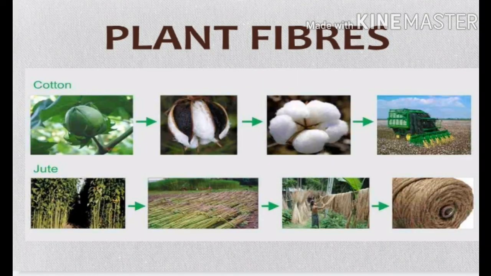So plant fibers like cotton. Cotton is obtained from the fruit of the plant, which is called the cotton ball, and jute is obtained from the bast or skin of the plant stem.